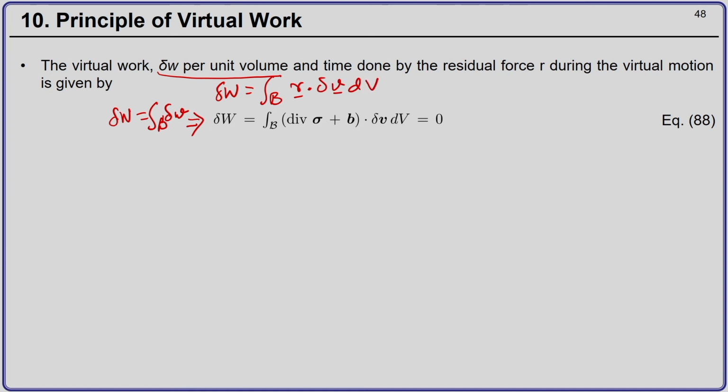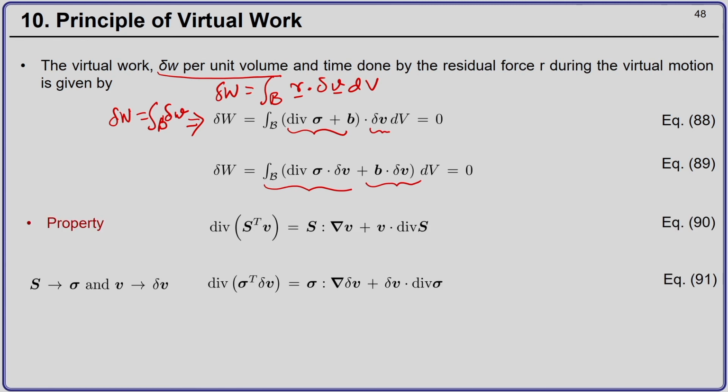Now, r is nothing but divergence of sigma plus b, and then you have dot del v, virtual velocity, integrated over volume dV equal to 0. So, the total virtual work done by the residual forces across the applied virtual velocity del v will be equal to 0. Now, I can take the dot product with virtual velocities inside, and I can write divergence of sigma dot del v plus b dot del v equal to 0.